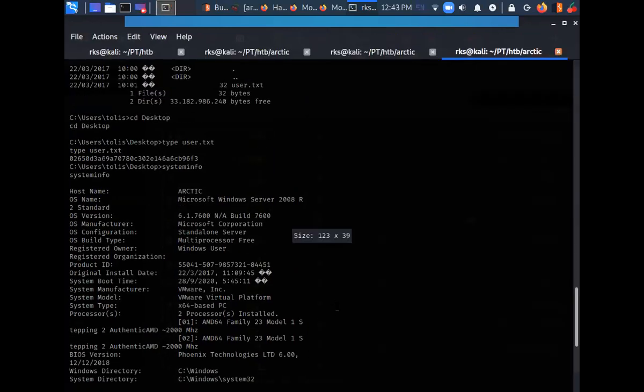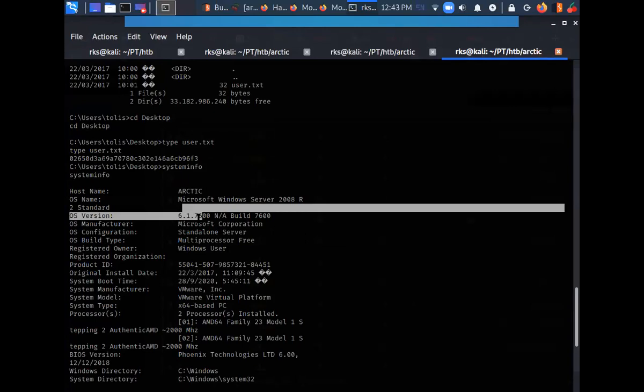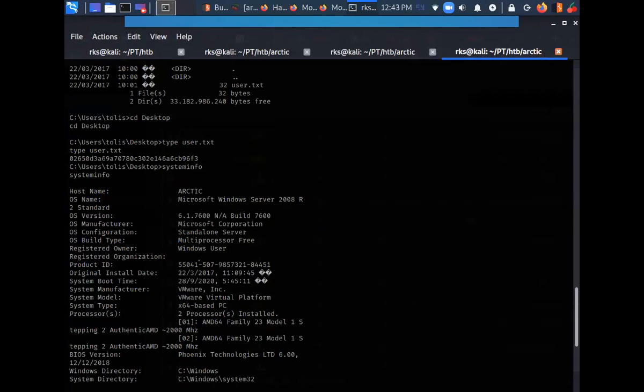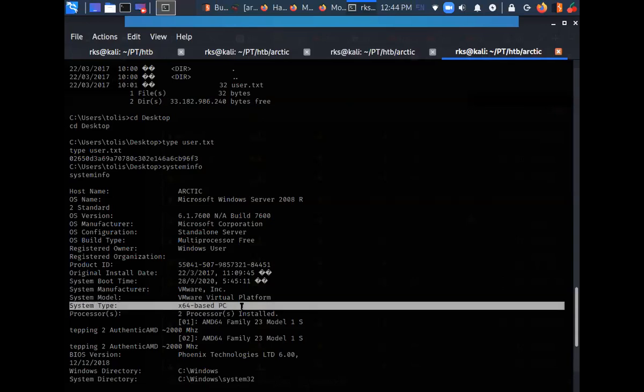Okay, let's do a full screen over here. So this is my Microsoft Windows Server 2008. The OS version is 6.1.7600. Okay, it is a 64-bit operating system.